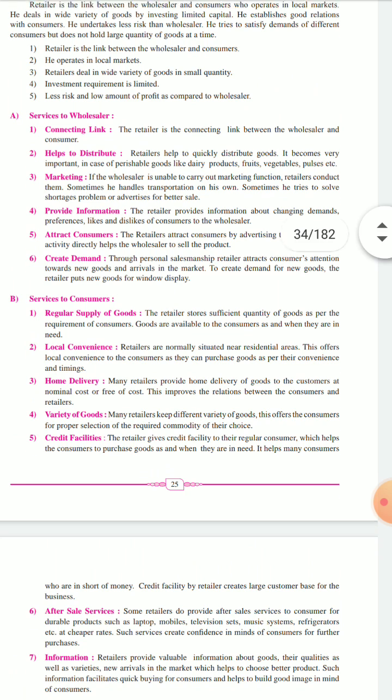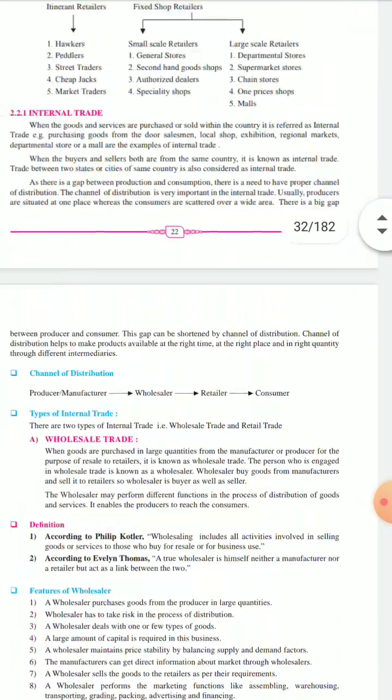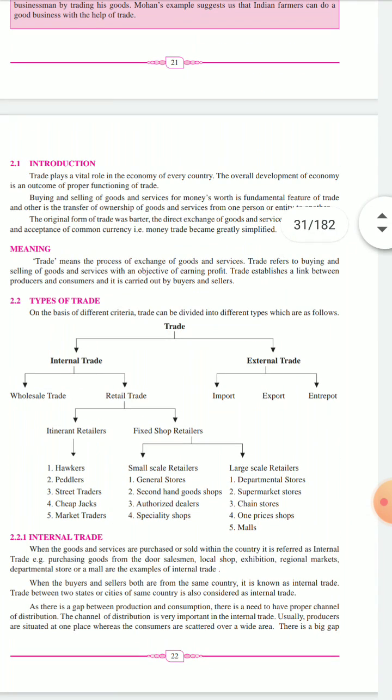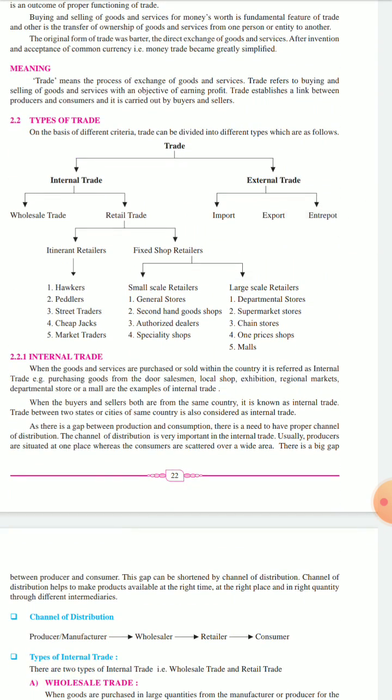So let's revise what we have done in today's class. We have seen what is trade. Trade is a channel where buying and selling take place, and it also involves the transportation of goods from one place to another. There are two types of trade: internal trade and external trade. Internal trade is within the boundaries of the country.